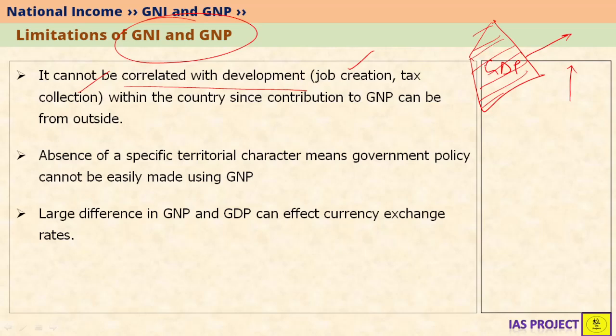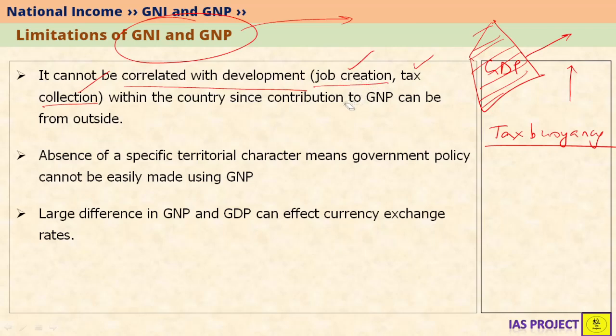Then GDP increases. As GDP increases, we have seen from the tax buoyancy concept that generally, with an increase in GDP, there is also an increase in tax collection. However, GNI and GNP cannot be related to job creation and tax collection. Why? Because GNP and GNI also have an external dimension. For example, whatever is happening outside India by units which are related to India is also being counted in GNI